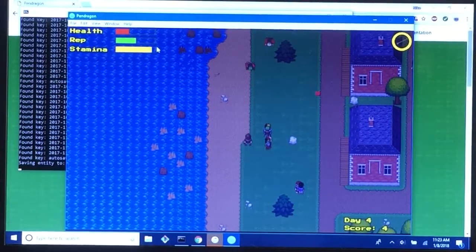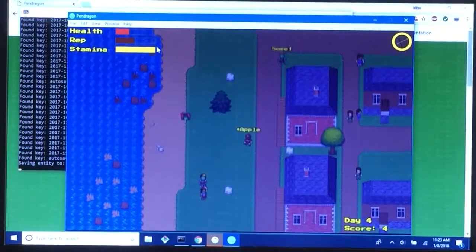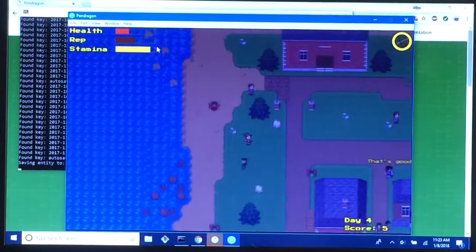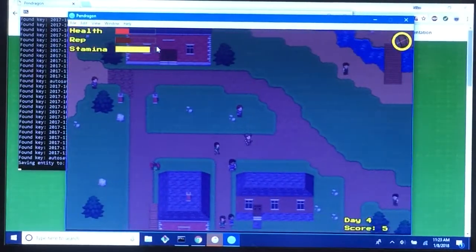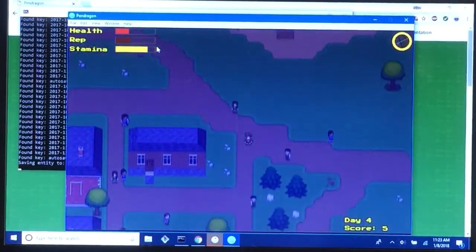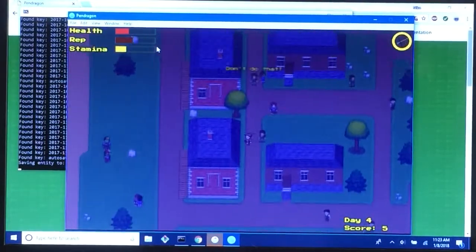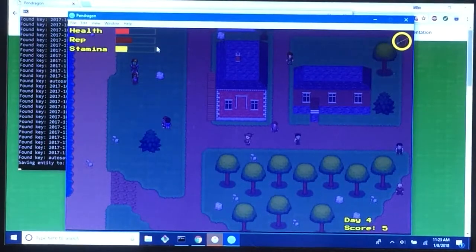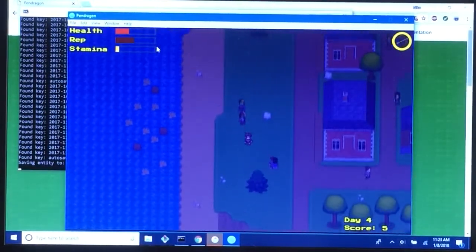Okay, and so you can see my reputation is being adjusted based on who I'm near. You can see it's a little more negative here because I'm near a monster, but I'll kill him. And these people here, unfortunately they're stuck on this corner. They're reacting positively to the fact that I killed that monster. This woman still doesn't like me, but that's okay, because you can see these people are starting to. And you can see that some people are reacting differently than others. Everybody has their own opinion of you, which really makes the game that much more dynamic.